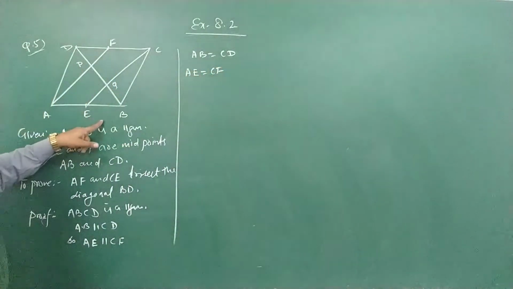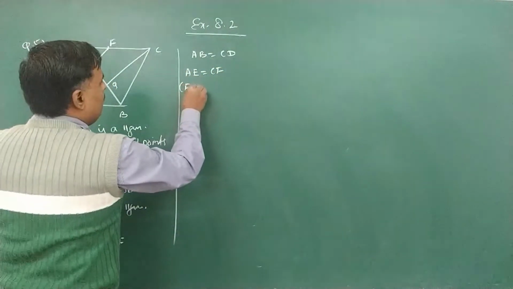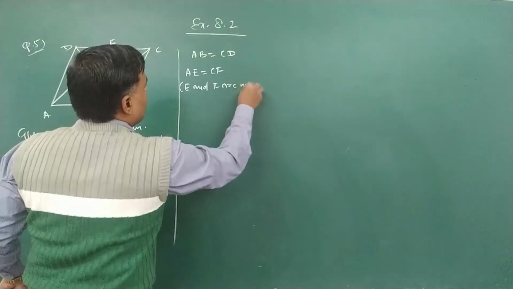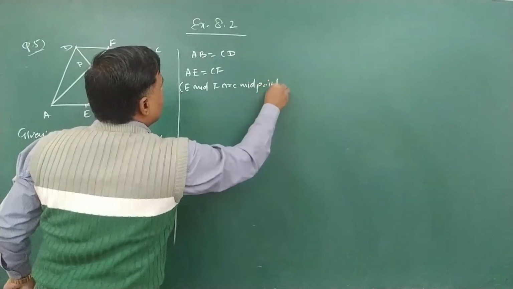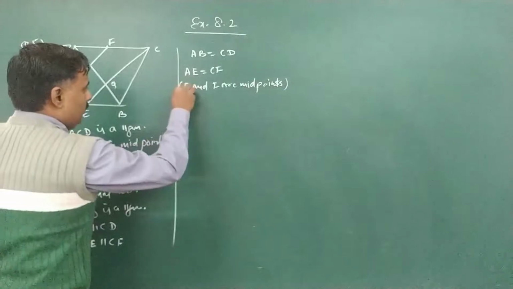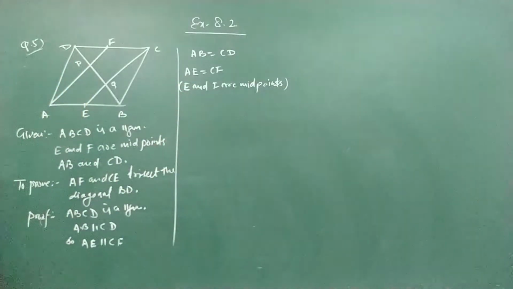Why? Because E and F are the midpoints. If the whole sides are equal, then the halves are also equal.